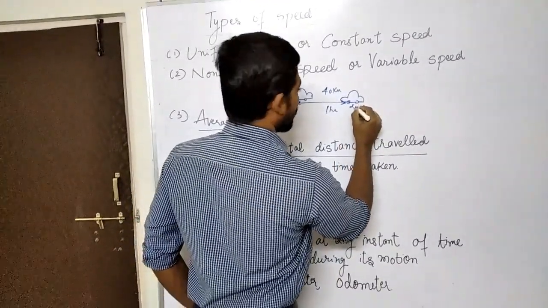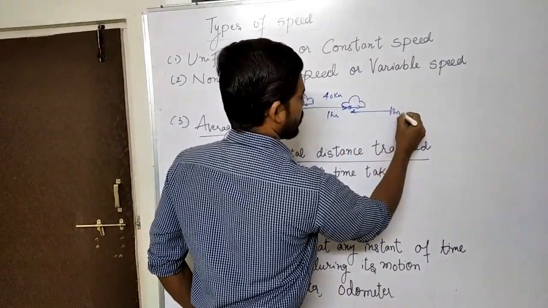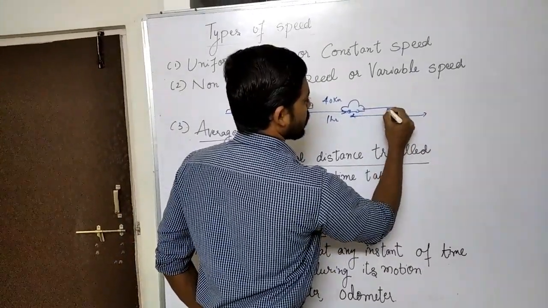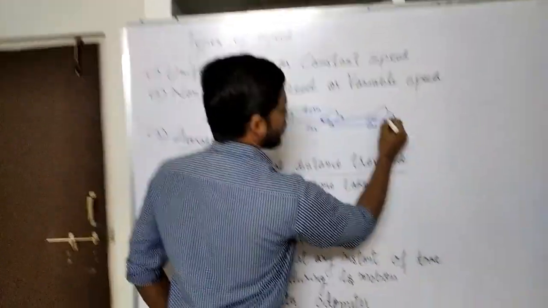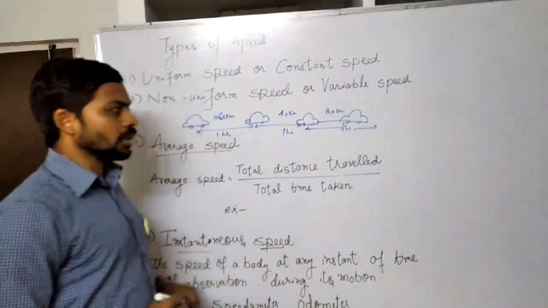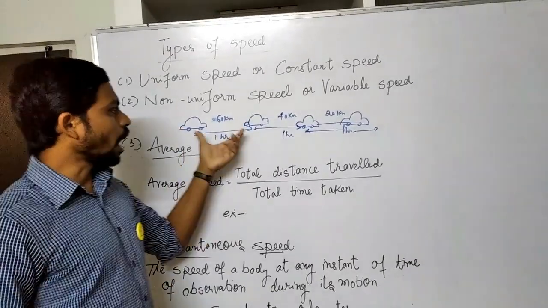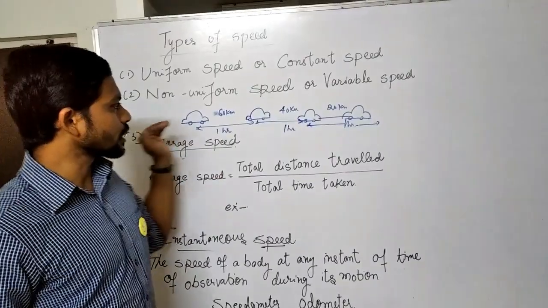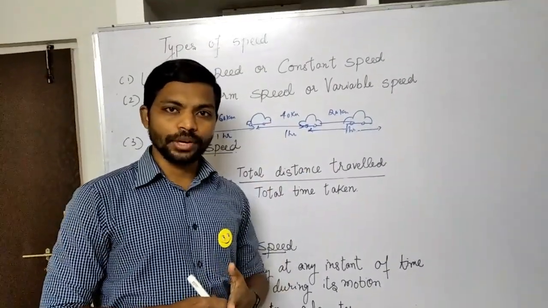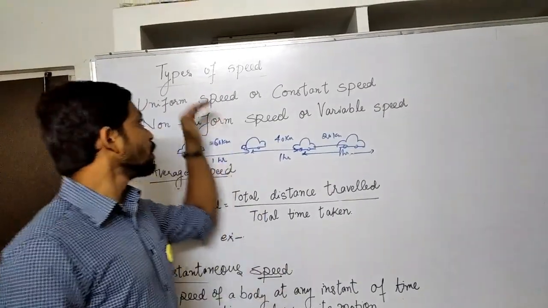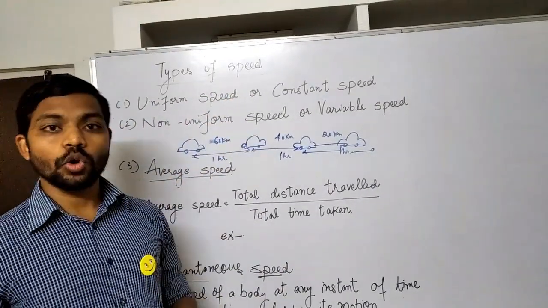And in the next 1 hour, let us say the car covered only 20 kilometer. Now you can see the car is covering unequal distances in equal intervals of time. Then I say this car is traveling with non-uniform speed or variable speed. Hope it's very clear about uniform speed and non-uniform speed.